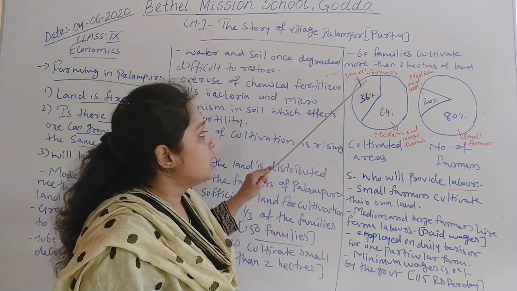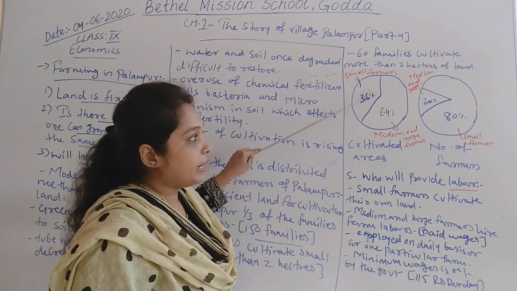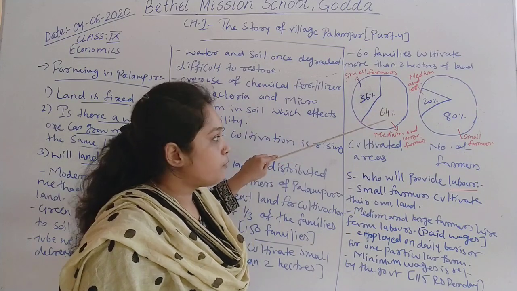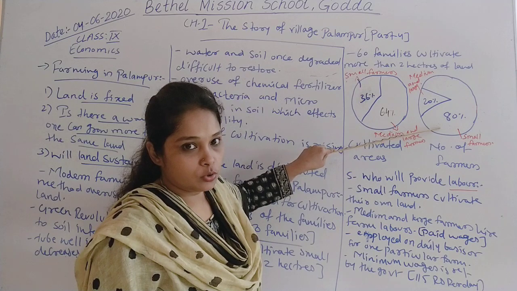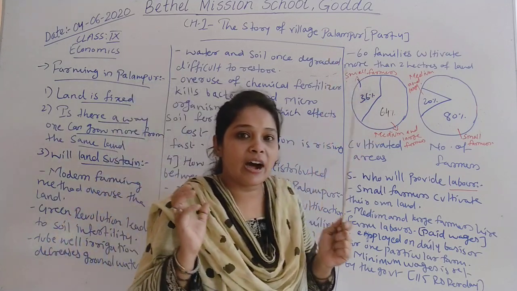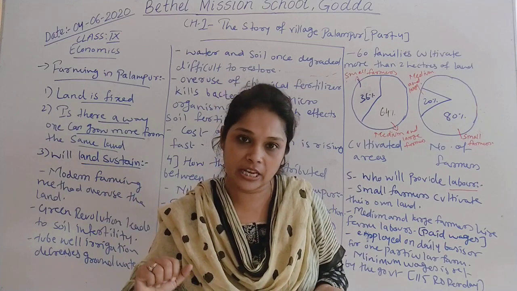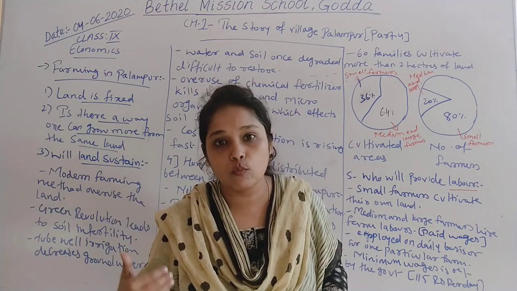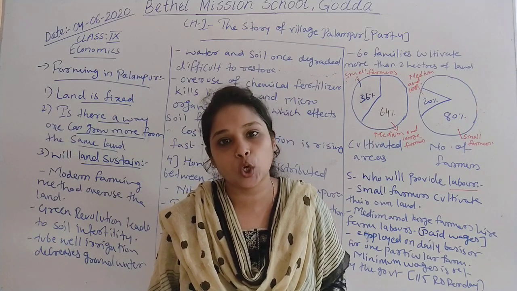So we can say that 36% farmers are there, but they have less land. 64% land is there, but the farmers are very few. Where the farmers are more, they have less land, and where there are few farmers, they have more land, and what they are doing is employing other farmers or landless farmers to cultivate their land.